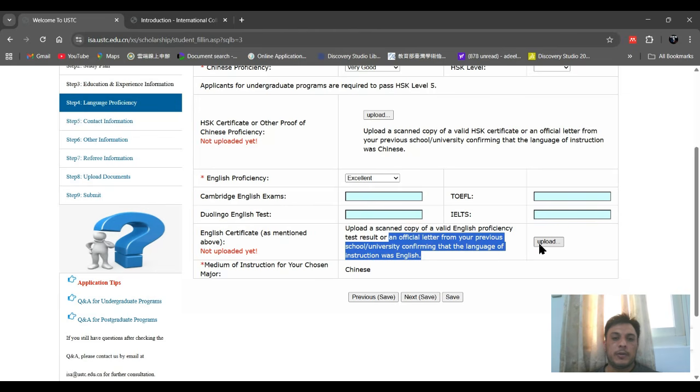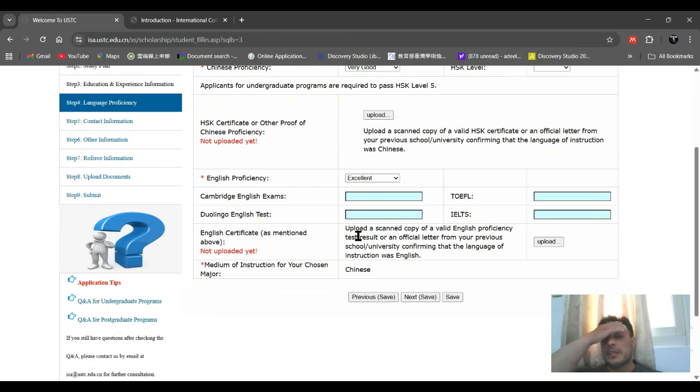So you have to upload that letter here. Because the chosen program is in Chinese, you have to upload the HSK one, because they are only offering programs in Chinese. So it is better, if you have a Chinese diploma, you can upload that one.